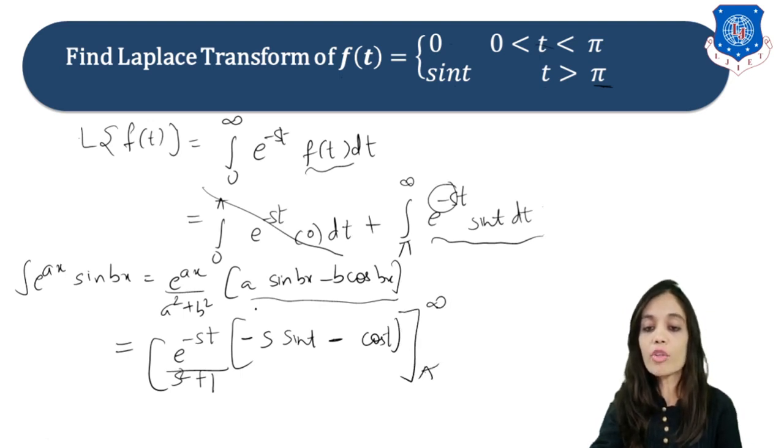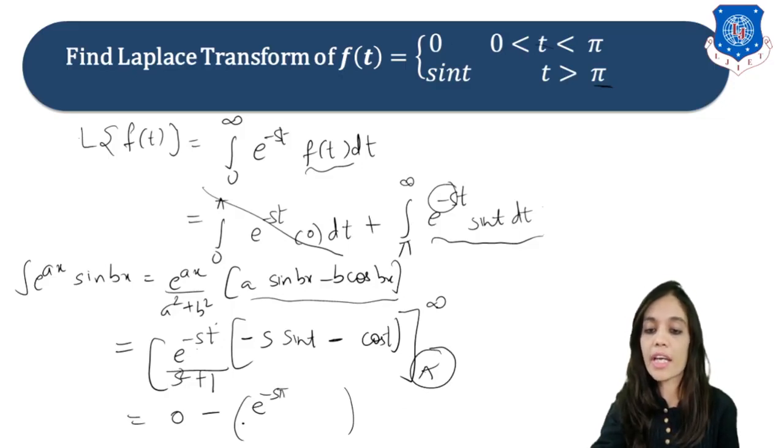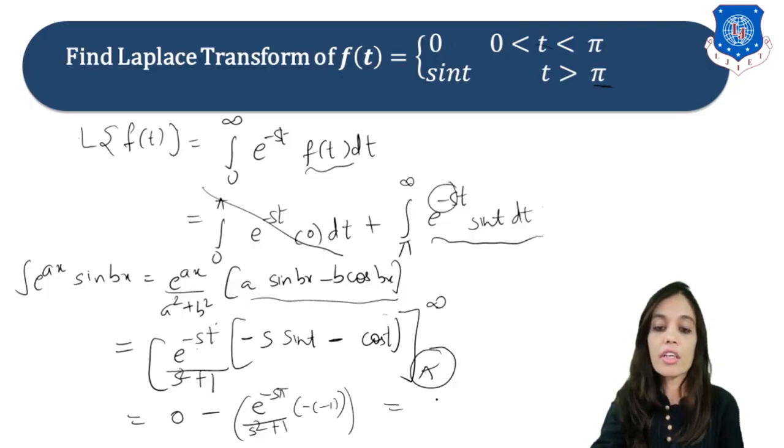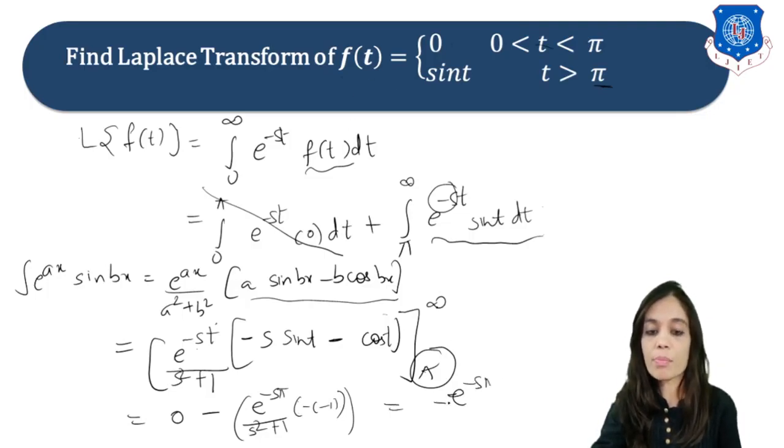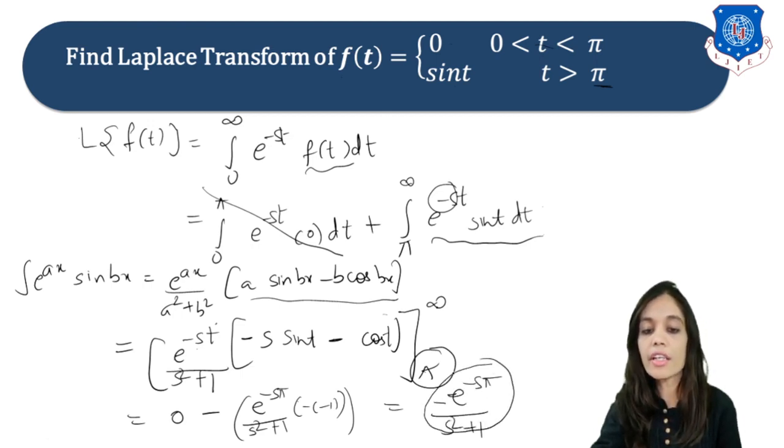Fine. Now if you put infinity, e raised to minus infinity will be 0. Now let us put our lower limit, that is pi. So you will get e raised to minus s pi upon s square plus 1. Now the value of sin pi is 0, and the value of cos pi is minus 1. So minus minus plus, so here you will write it as minus of minus 1. So the final answer of the given function is minus e raised to minus s pi upon s square plus 1. Right? So this is our desired answer.